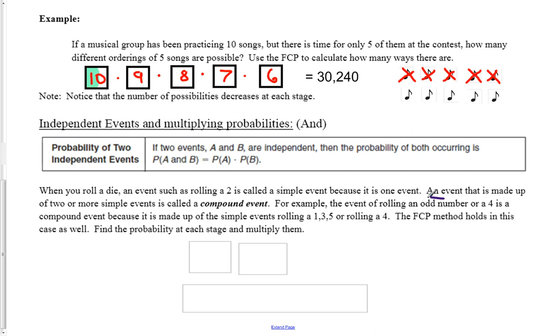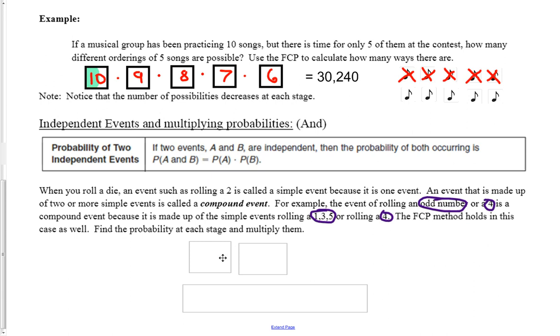So one roll would be for the odd number, one roll would be for the 4. Because it's made up of the simple events of rolling either 1, 3, 5 or rolling a 4. The fundamental counting principle method holds in this case as well. So let's take a look at this.